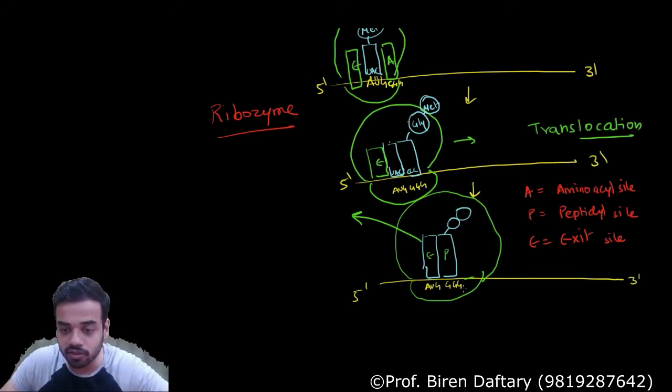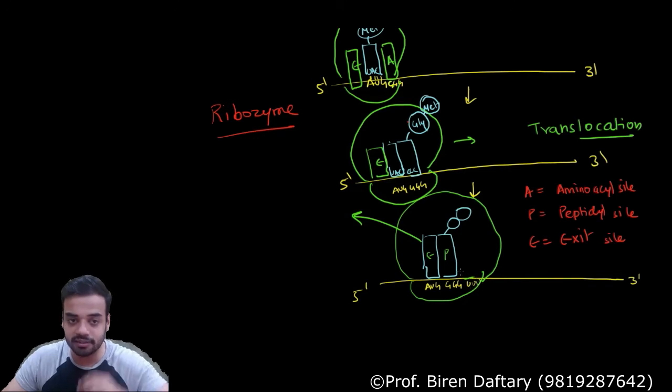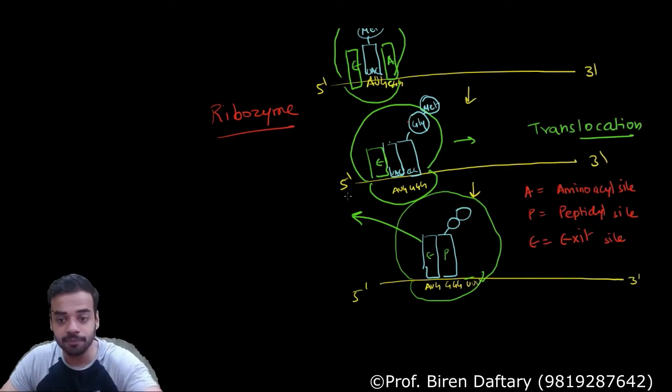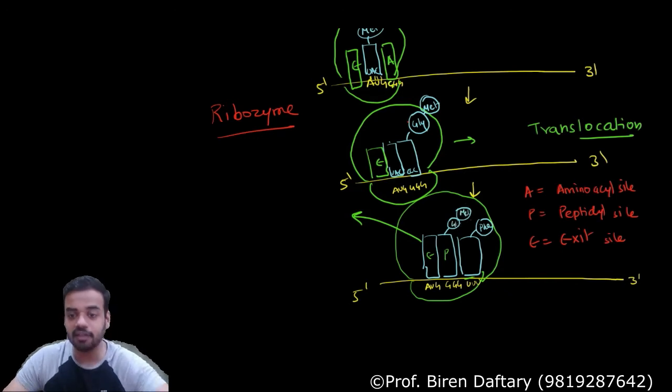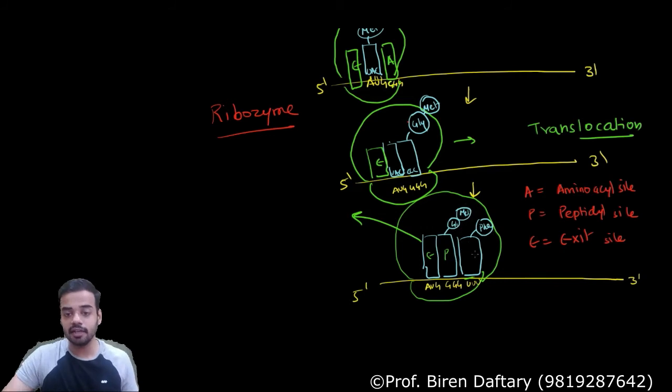Suppose the new sequence over here is UUU at the A site, then the new tRNA which will come will have the sequence AAA. If you remember, UUU codes for phenylalanine, so phenylalanine will be over here, PHE. This will be your methionine, MET, and this will be your glycine, GLY, and this is phenylalanine, and this is at the A site.